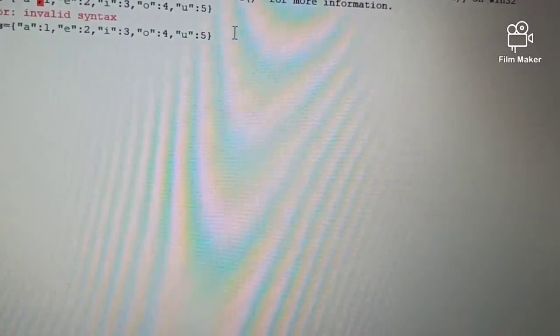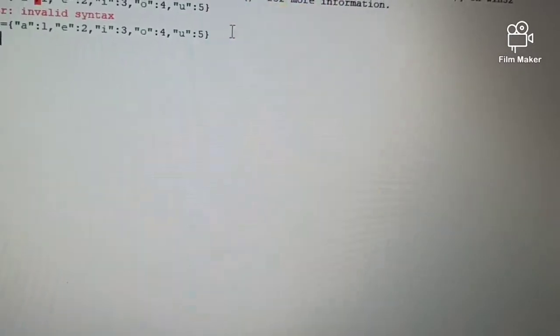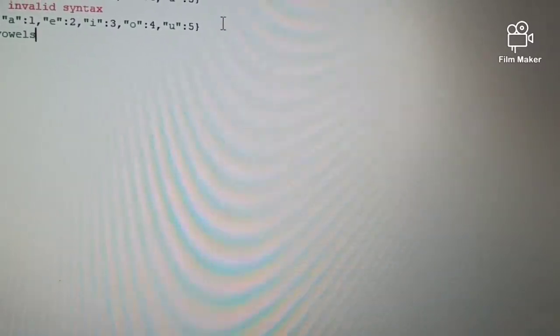So now I want to access the value. So print, then parenthesis, then the name of the dictionary, which is vowels.